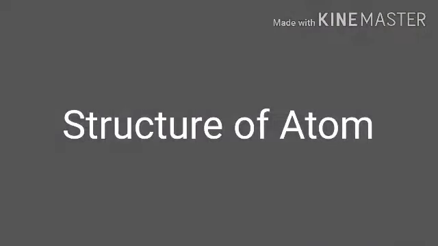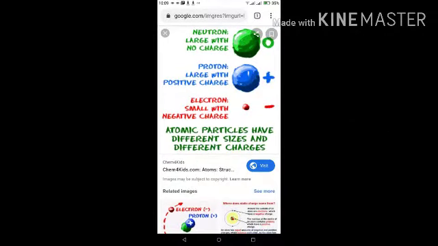Students, today we shall study the structure of the atom. Atoms are the building blocks of all materials. But what are atoms made of? Atoms are made up of still smaller particles which are termed fundamental or subatomic particles. These are neutrons, protons, and electrons. Protons have a positive charge, electrons have a negative charge, whereas neutrons have no charge.